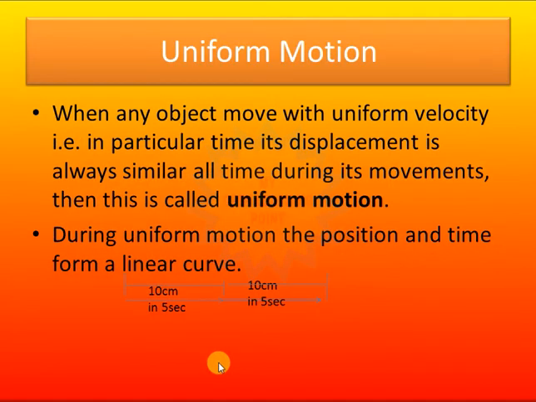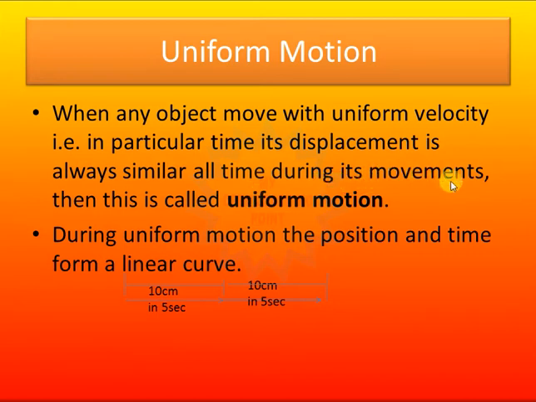Now what is meant by uniform motion? When any object moves with a uniform velocity, that is, in a particular time its displacement is always similar. We can say that if velocity is uniform, then whatever displacement is covered in a particular time will be the same at all times.